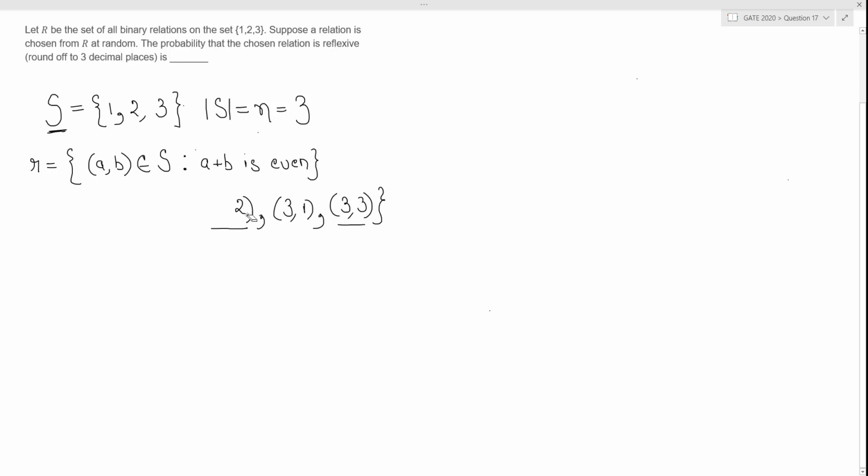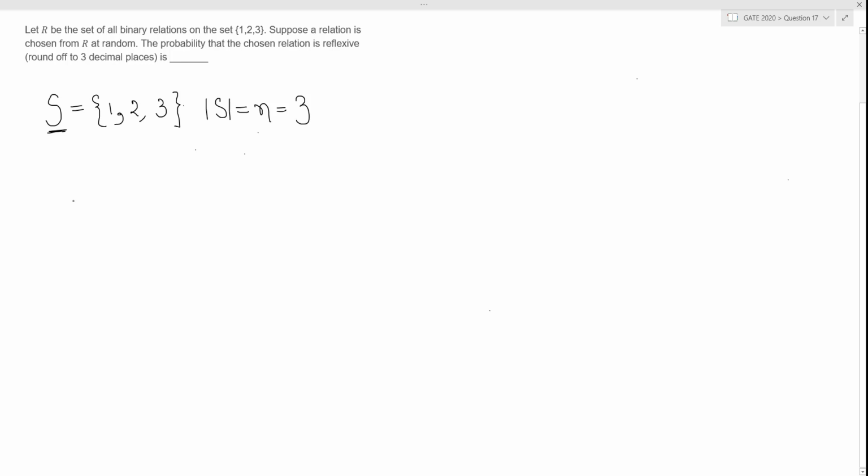I hope this is clear. Now in our original problem, it says that there is a letter capital R which denotes the set of all binary relations.